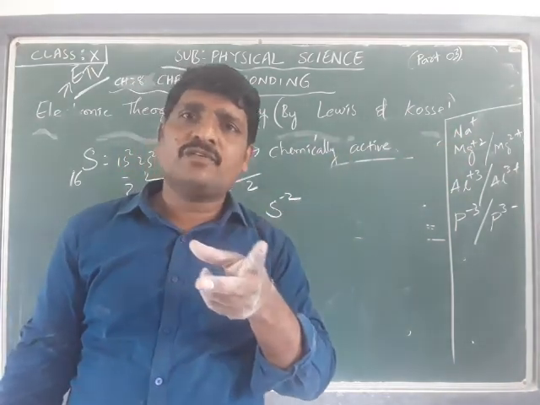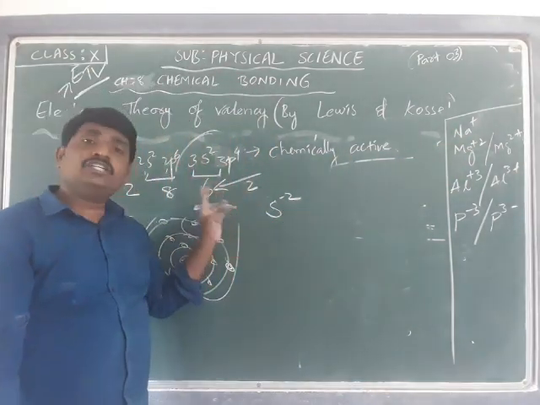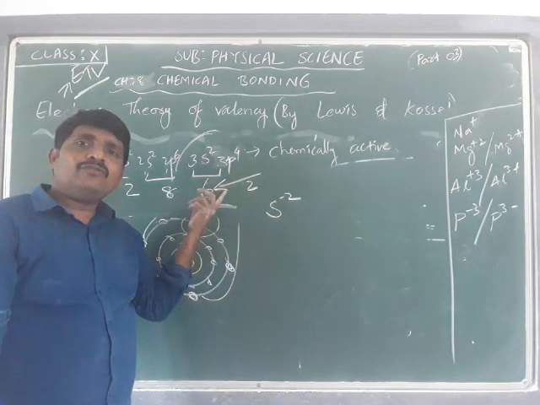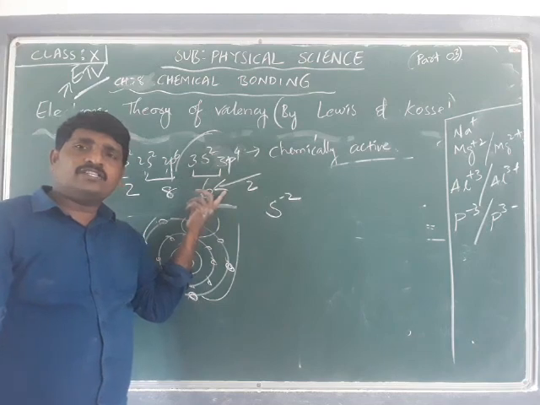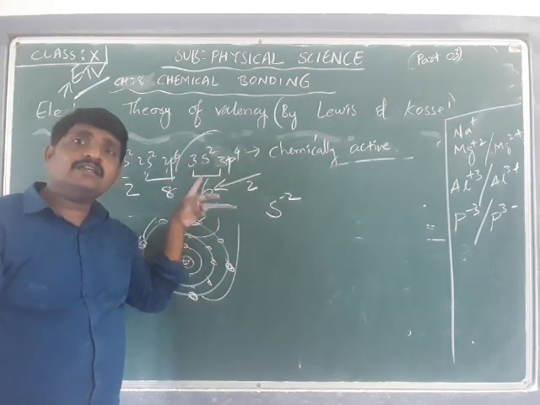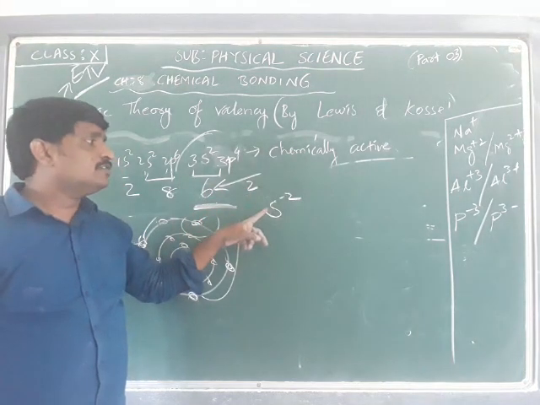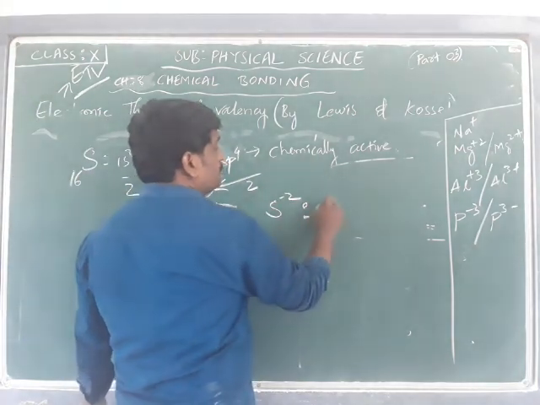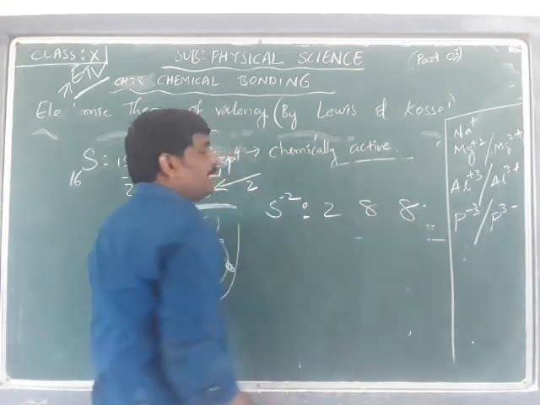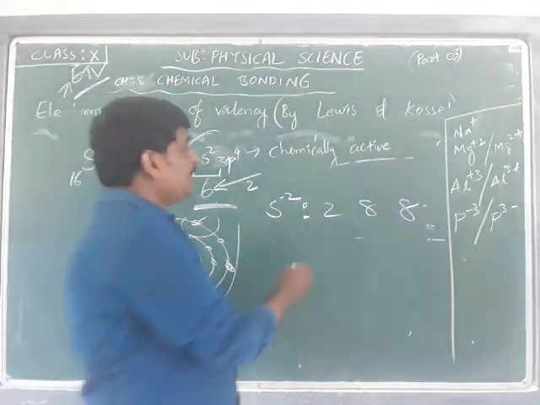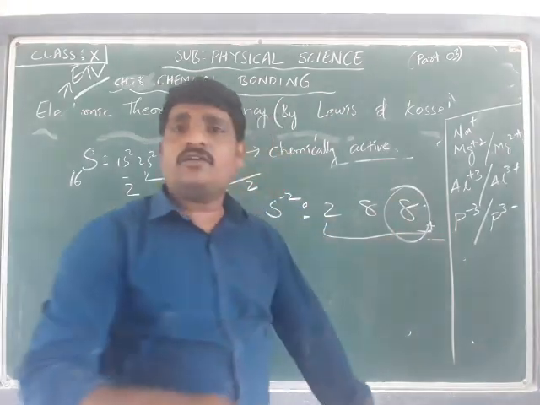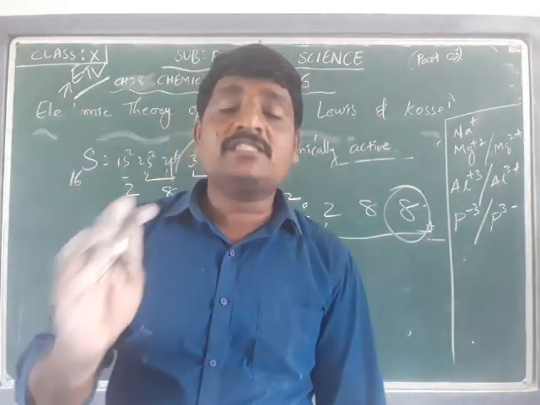Don't get confused. Here, as sulfur is short of 2 electrons, we write minus 2. Sulfur has 6 electrons and 2 are short, so S minus 2. By accepting 2 electrons, the configuration of sulfur becomes 2, 8, 8, which is stable as it possesses 8 electrons in the outermost shell.